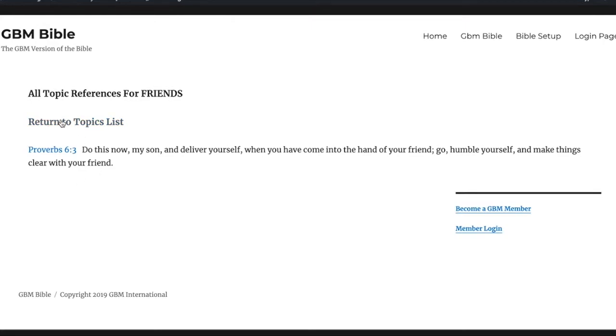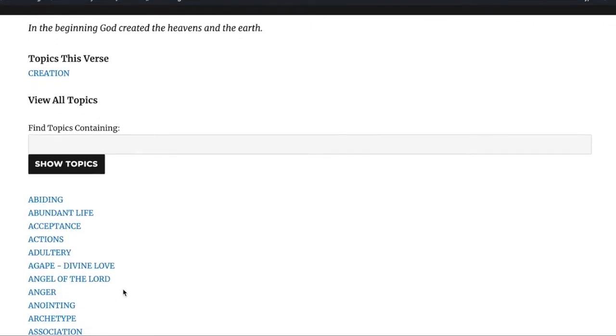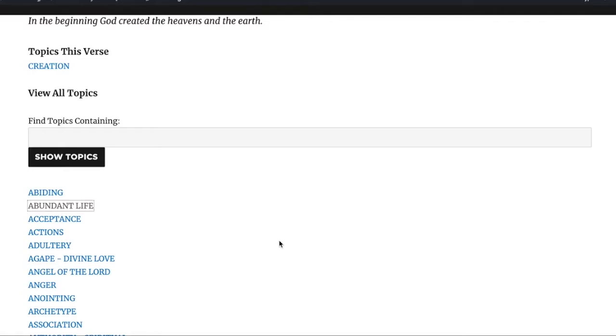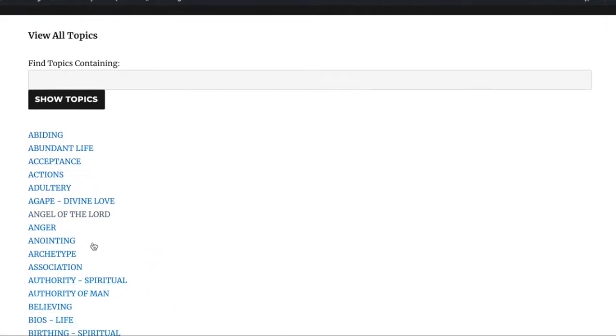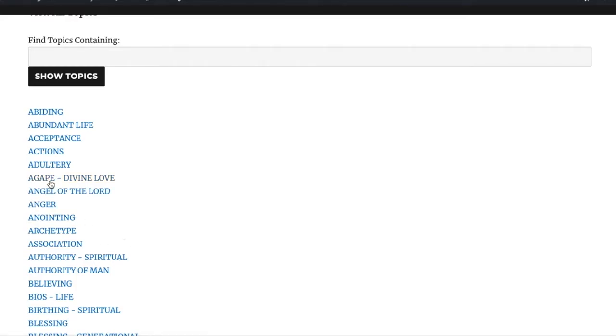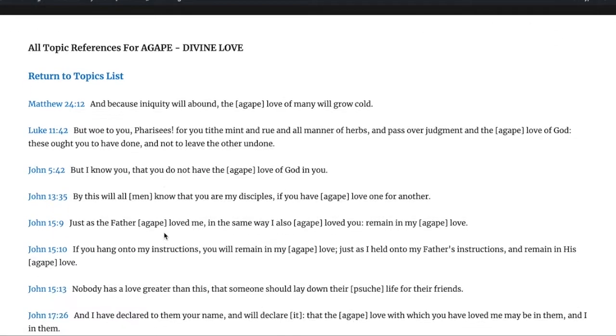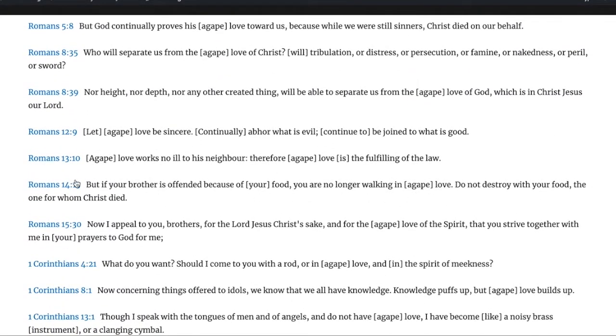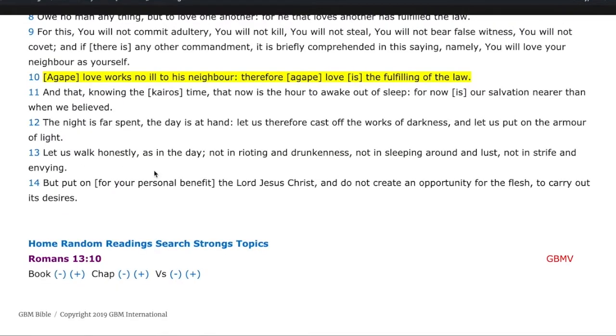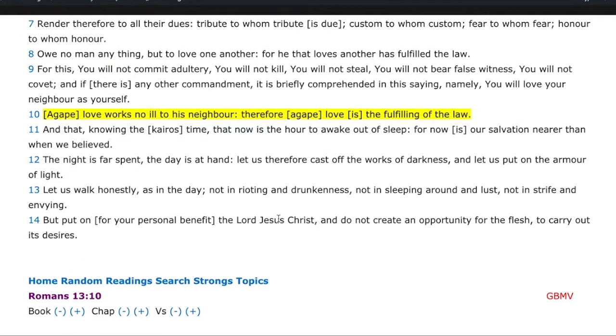Now that one only has one verse. Let's look at abundant life, and that one has 2 verses. Okay, let's look at agape, God's divine love. We have a lot more verses here with that. Okay, and so we can look up any one of those verses. The links are here. We could go to Romans 13 verse 10, and there we are.